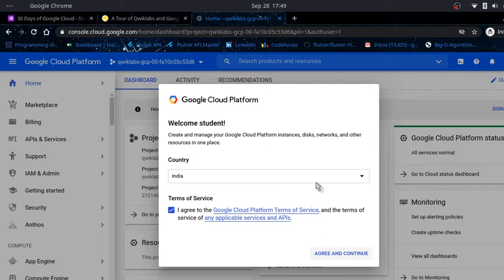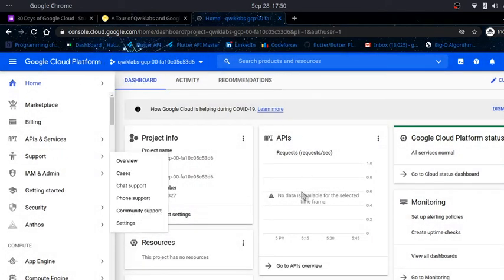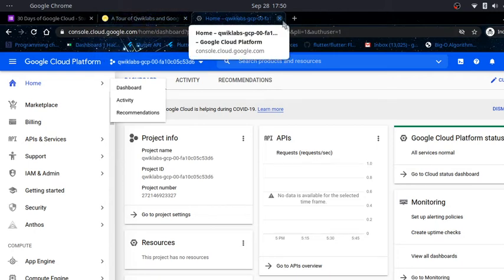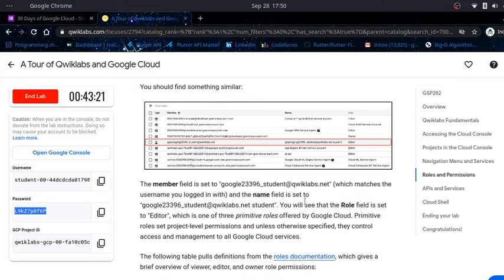Once you open the GCP, this kind of box comes, so you have to agree and continue. This is the first interface, the GCP console. We will be having an online session and a hands-on session, and I will tell you more about this then. Here I am telling you how you can get your credits and how you can register.